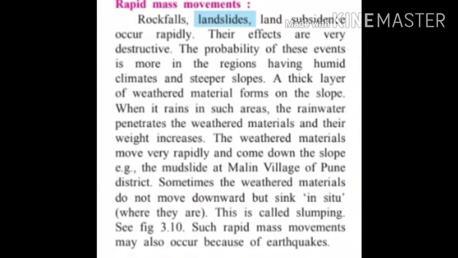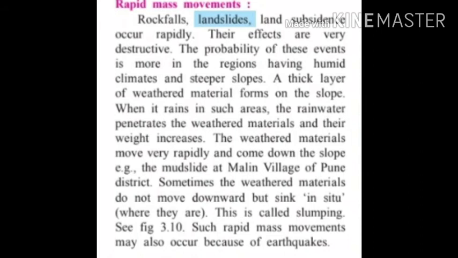Let's remind once again the features of rapid mass movements. What are the rapid mass movements? Rockfalls, landslides, land subsidence are the rapid mass movements. They occur mostly in the region where climatic condition is humid and where the slope of the land is steep.